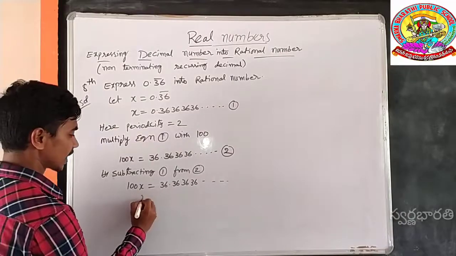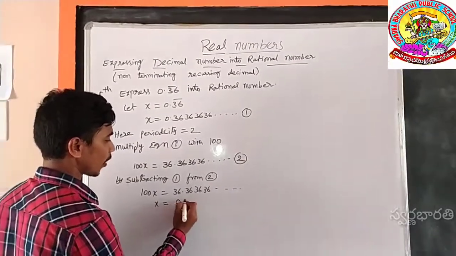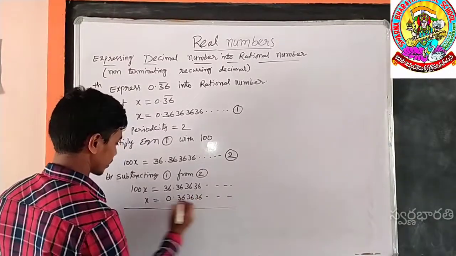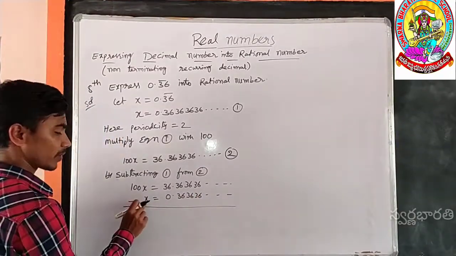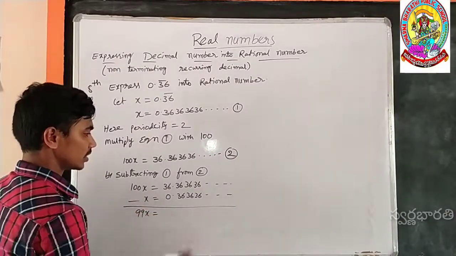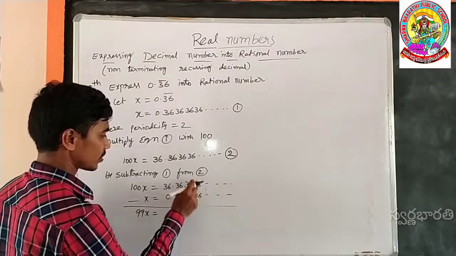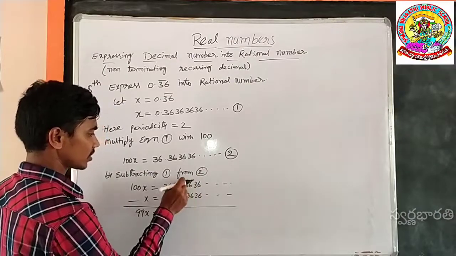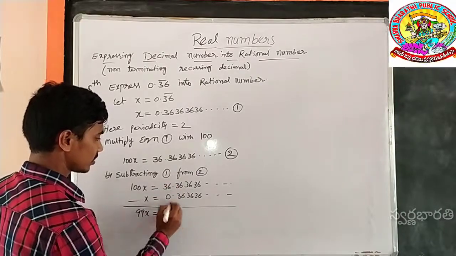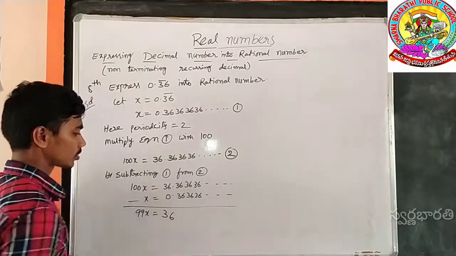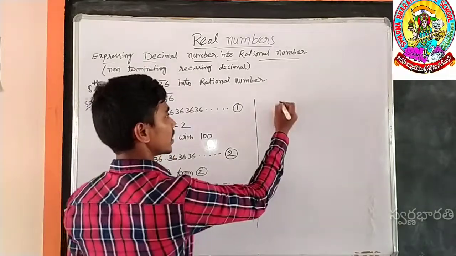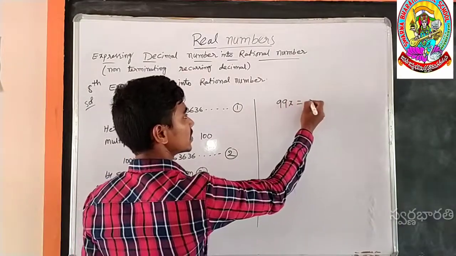Equation 1 is x is equal to 0.3636 and so on. Subtract. 100x minus x is 99x, and on the right, 6 minus 6 is 0, 3 minus 3 is 0, and so on, leaving 36. So 99x is equal to 36.